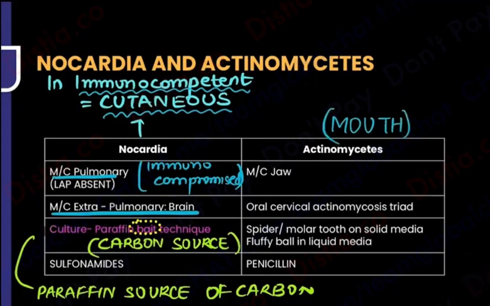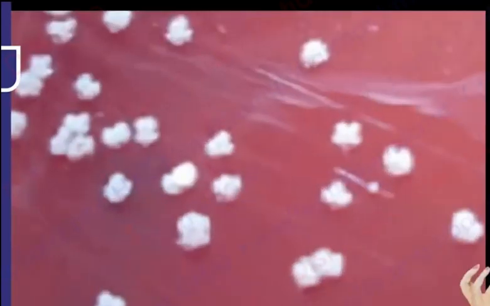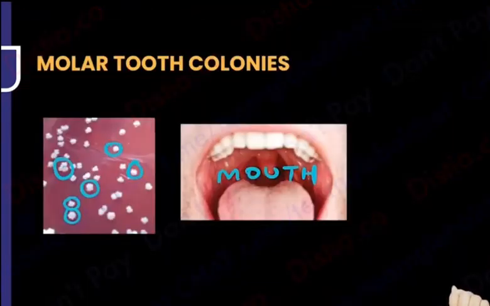So what is the normal commensal? It's normally present in the mouth, point number 1. What kind of colonies is it going to show you? Look at this. It's going to show you the molar tooth colony. So have a look at this picture, guys. Firstly, where is Actinomyces going to be present? It's going to be present in the mouth. And secondly, look at the colony. Such beautiful, cute little molar teeth have been drawn over here. It's one of the cutest colonies that you'll find.